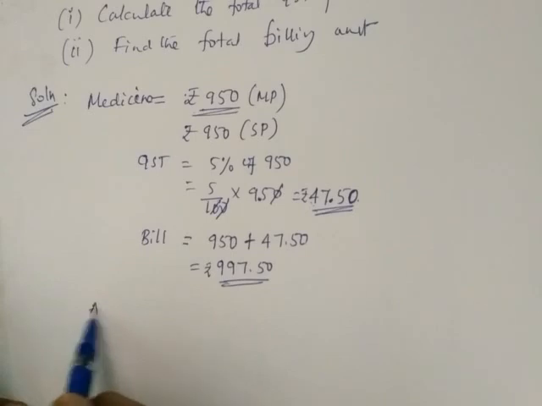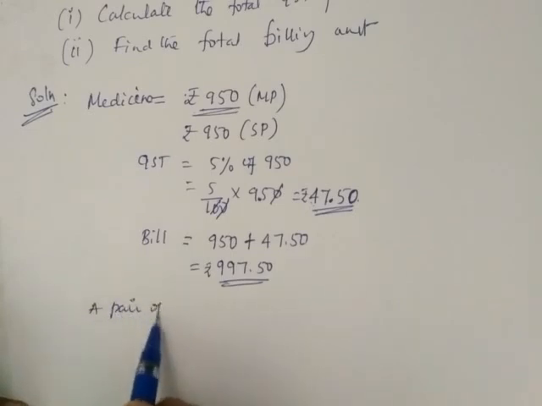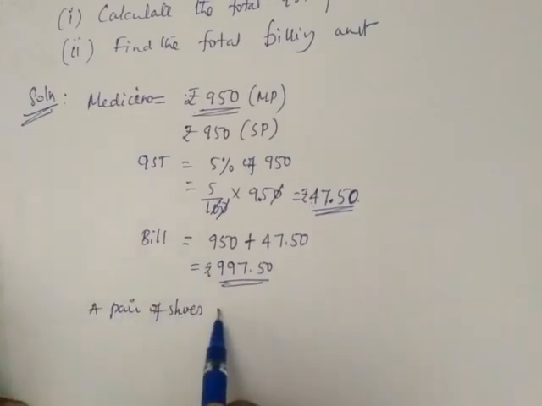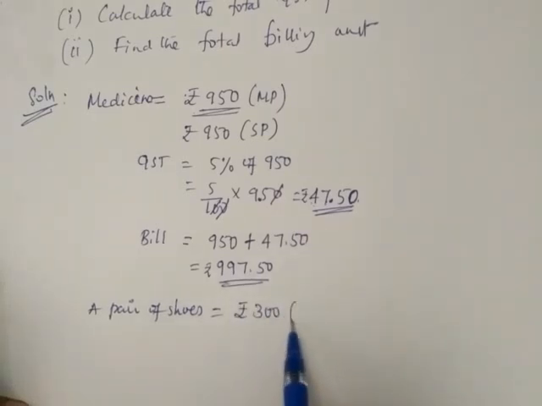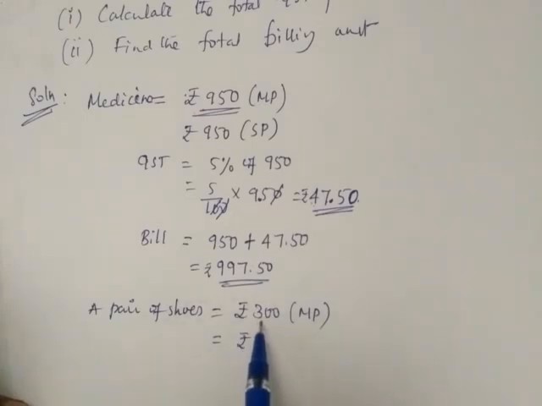The next one is a pair of shoes. First we write what is the rate of the pair of shoes. 300 rupees was the rate of the pair of shoes. This was the marked price. On the box of the pair of shoes, 300 rupees is marked. Next we will ask the shopkeeper to give discount, but the shopkeeper is not giving discount on shoes.